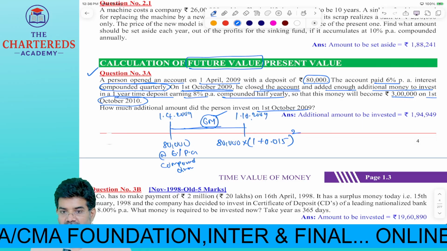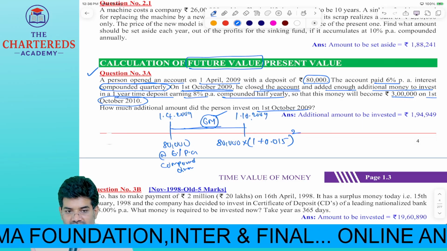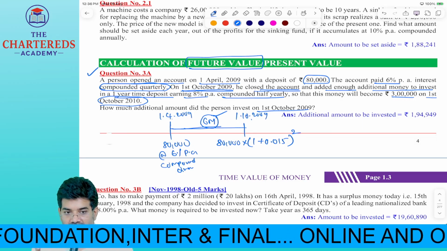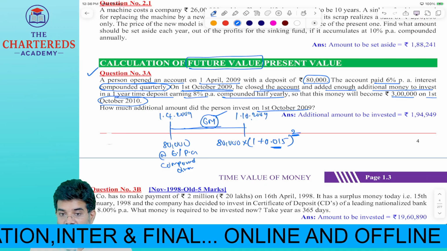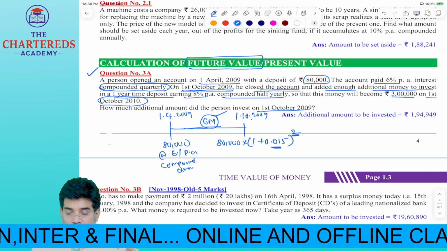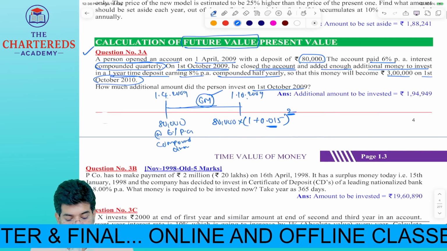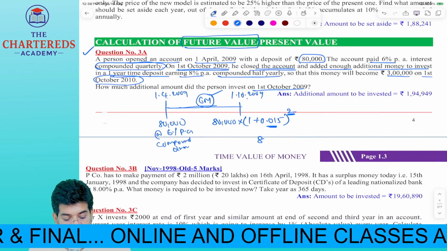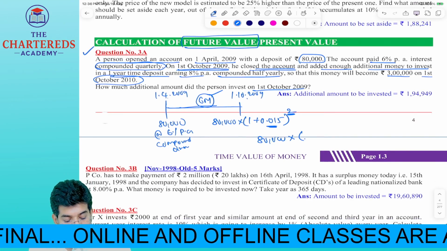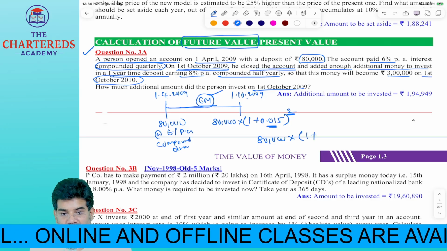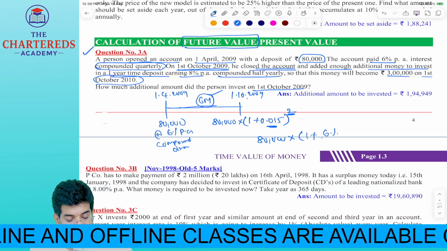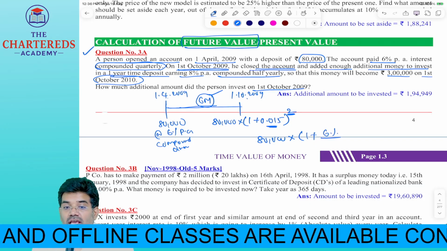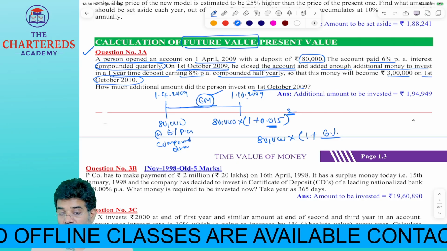Conceptually, how have we done it? We have taken the periodic interest rate. That means we have taken interest for 3 months. Even our periods are in terms of 3 months only. If you blindly apply the formula, what is the formula? Present value 80,000 into 1 plus interest rate per annum 6% divided by the number of times compounding.